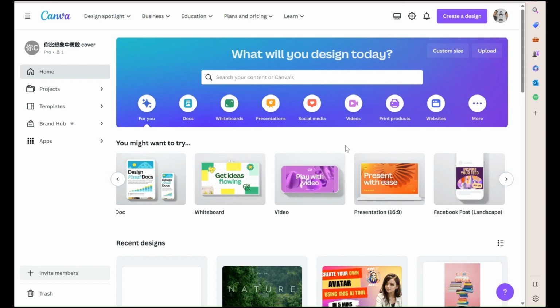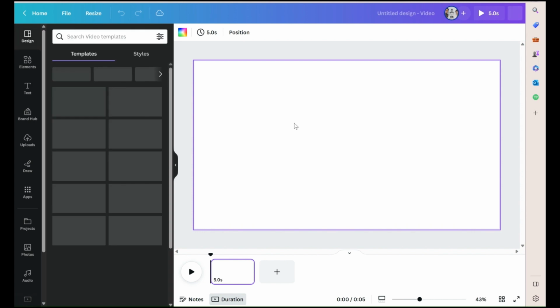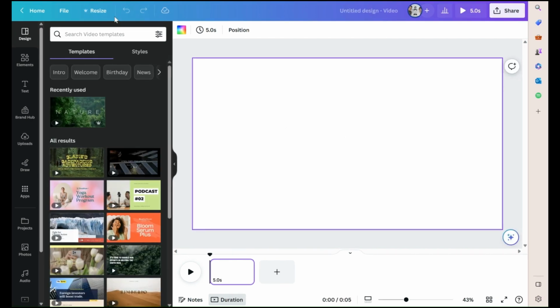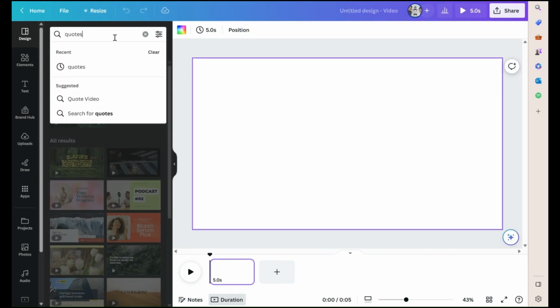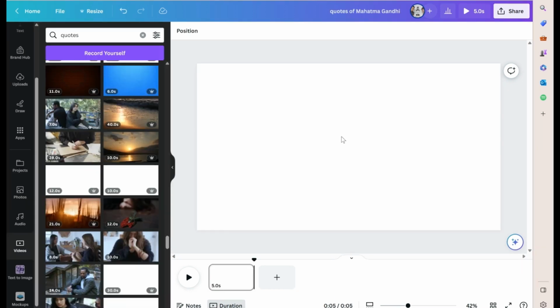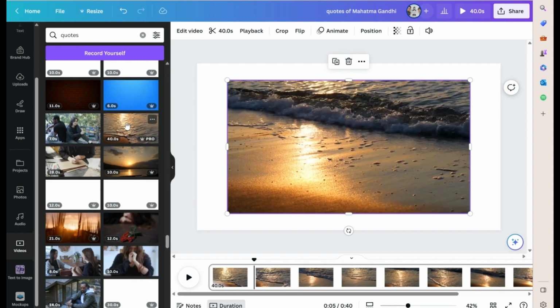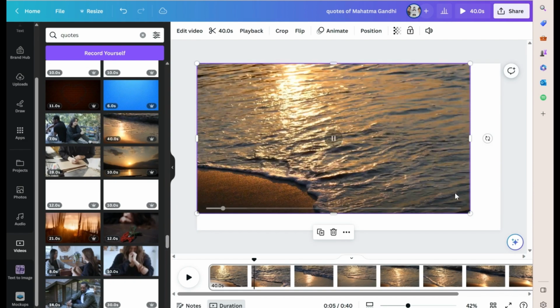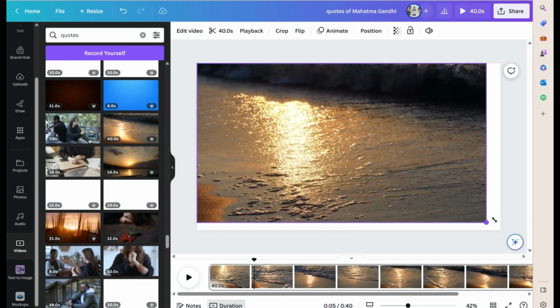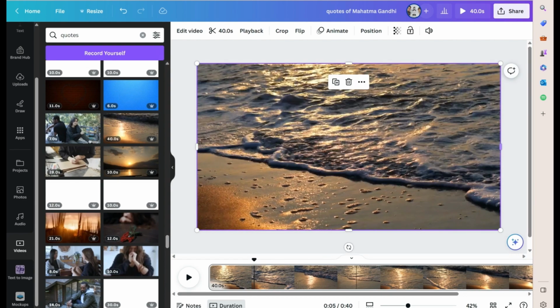Now it's time to bring these facts to life using Canva. Simply click on Create and select Video. Now type quotes in the search column. And then choose the layout that fits your theme. We can now start adding elements to build a proper layout.